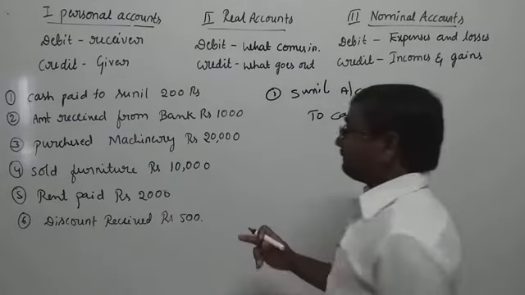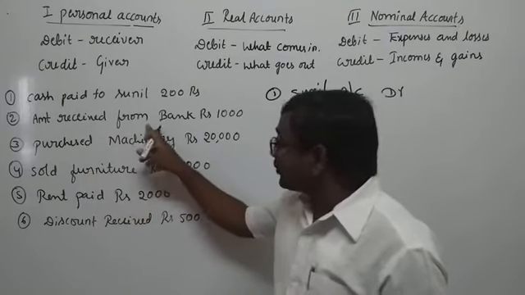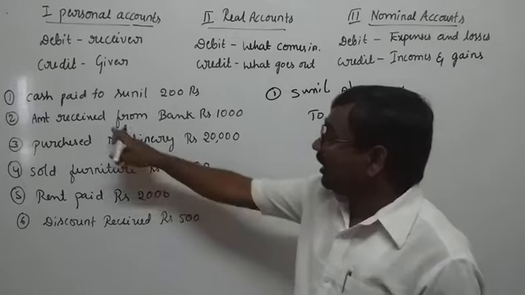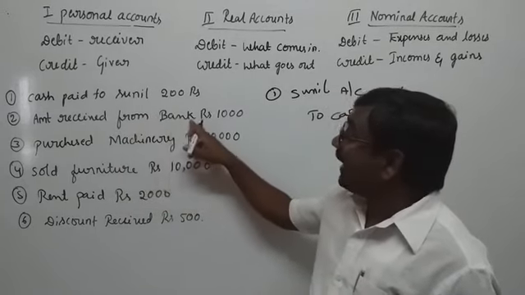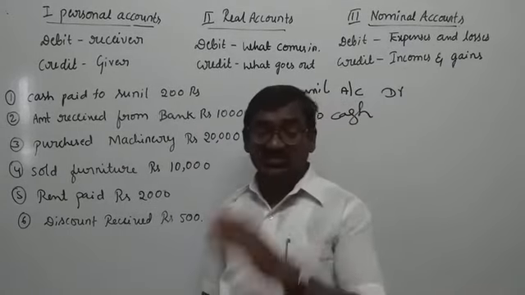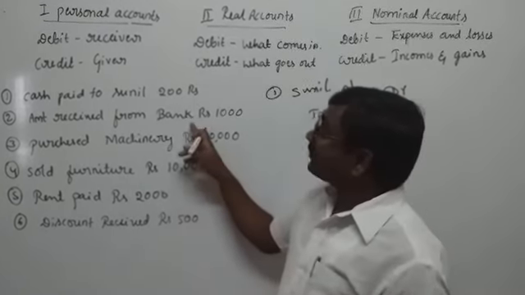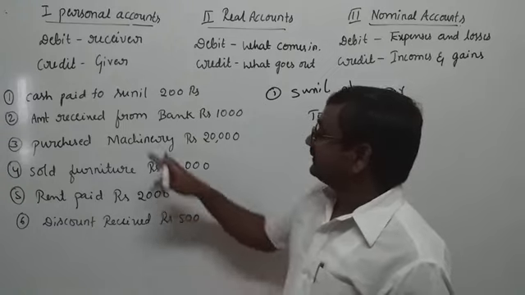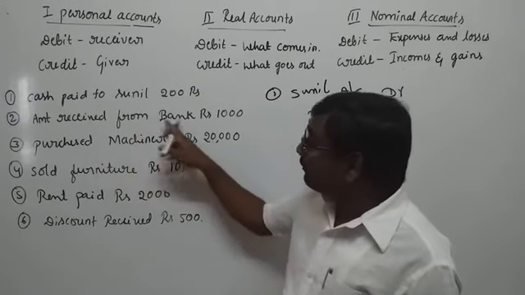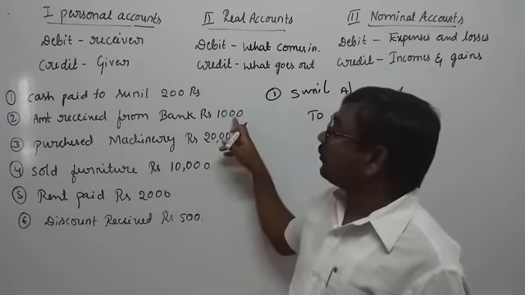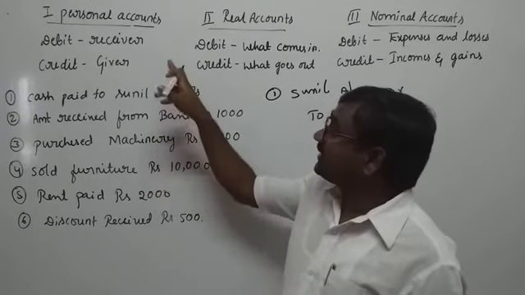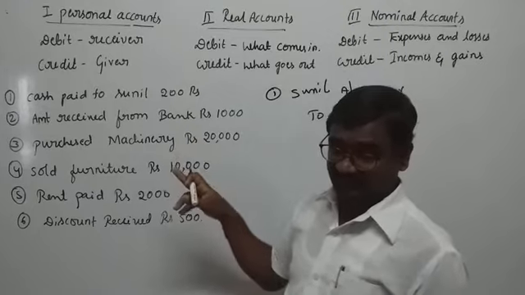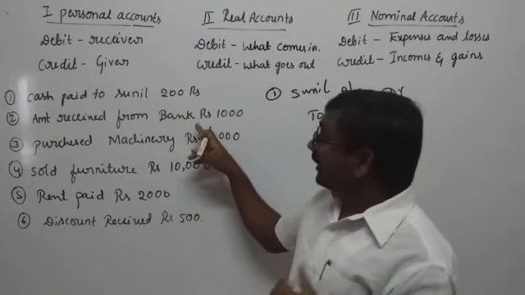And next one, amount received from bank rupees 1000. Here who is the giver? Bank. Based on the personal account, the bank is the giver. So what comes in?